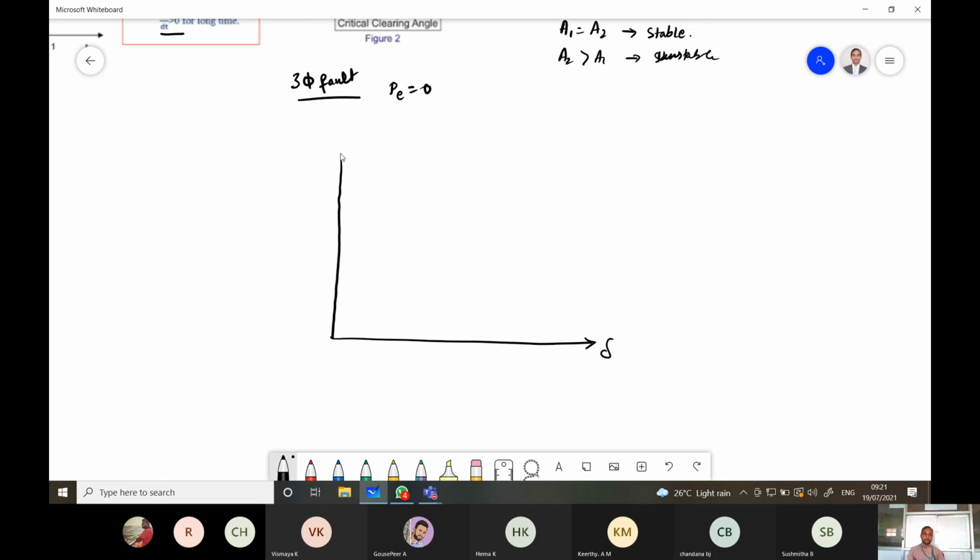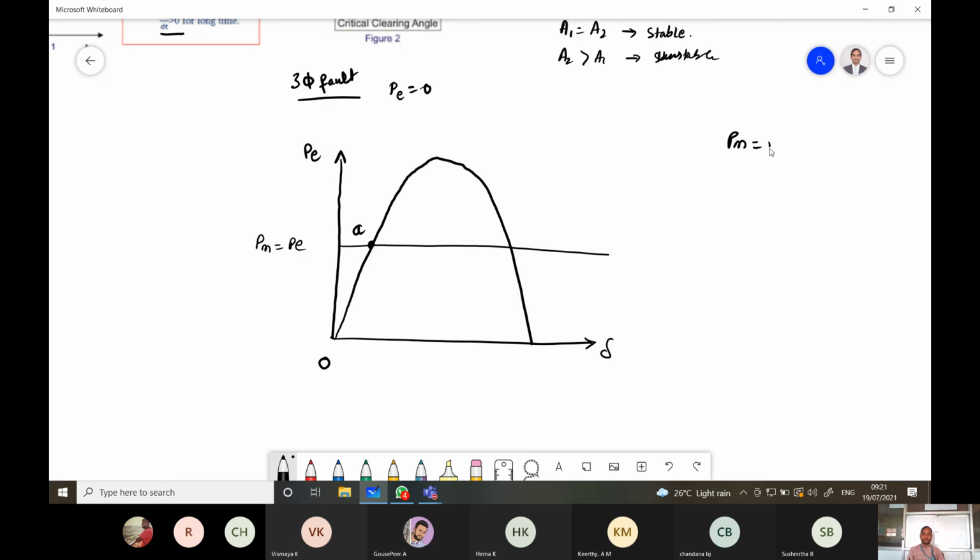This is delta. This is PE. Initially, PM is equal to PE at this point. So this is 0 point to our curve, power angle curve will be like this. So the initial operating point is A, that is when PM is equal to PE at this position.